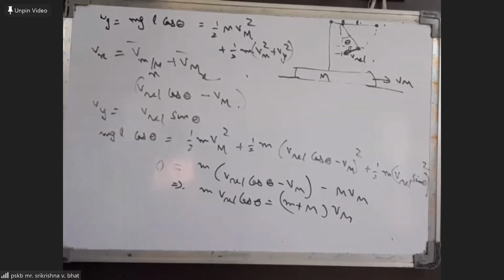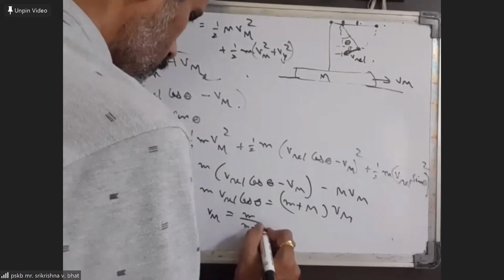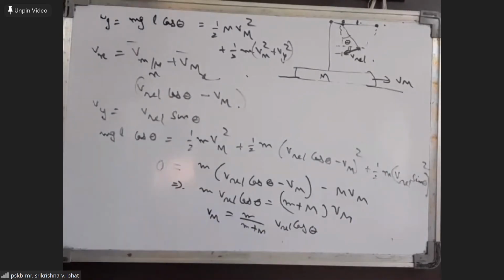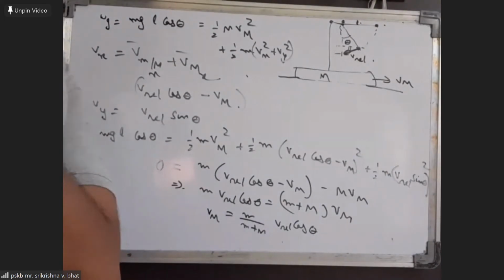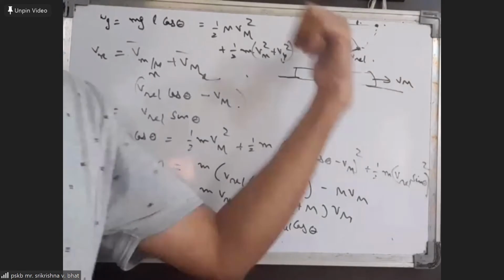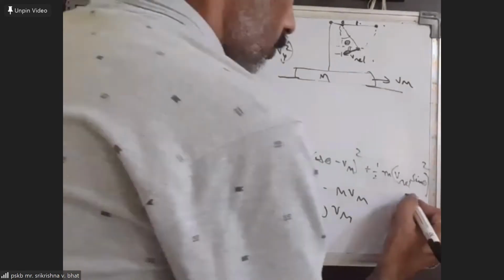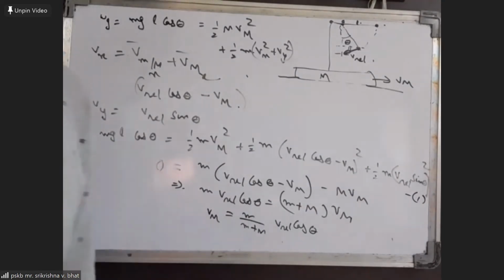So what we can do is write Vm as m by (m plus M) into v relative cos theta. This Vm we can substitute in the above equation. If I substitute this Vm in the above equation, then I will get an expression only in v relative. So we can determine what is v relative, and you can determine the velocity of the small mass relative to the block, by substituting this expression.